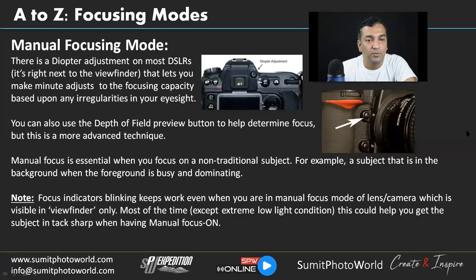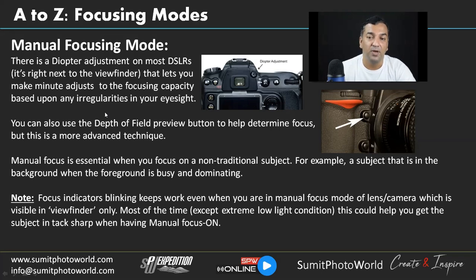There is a diopter adjustment on most DSLRs. It's right next to the viewfinder. So you must have seen this small button beside the viewfinder. This is the diopter adjustment. It will let you make a minute adjustment to the focusing capacity based upon any irregularities in your eyesight.